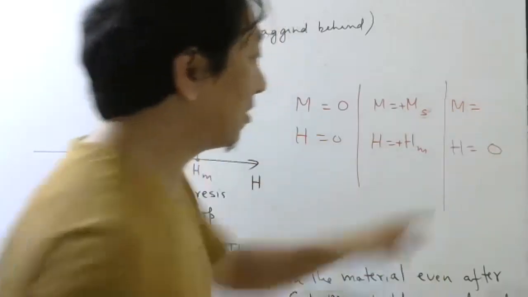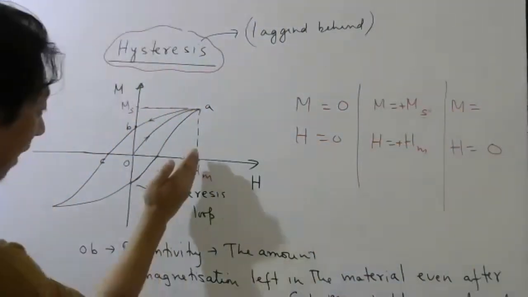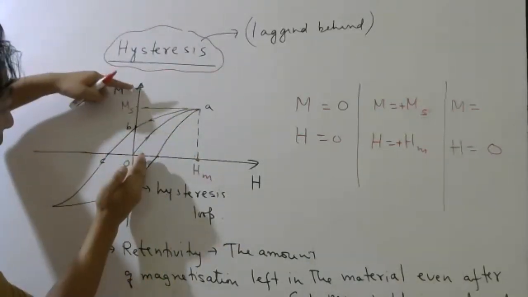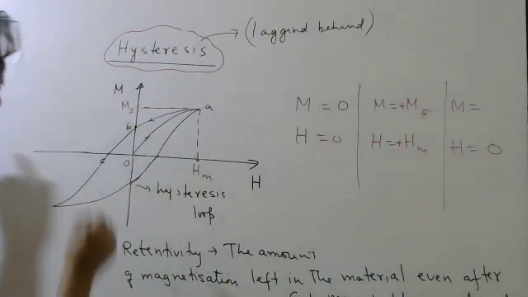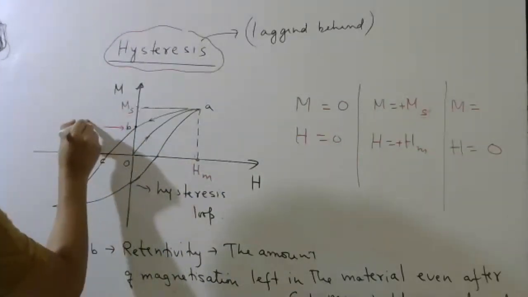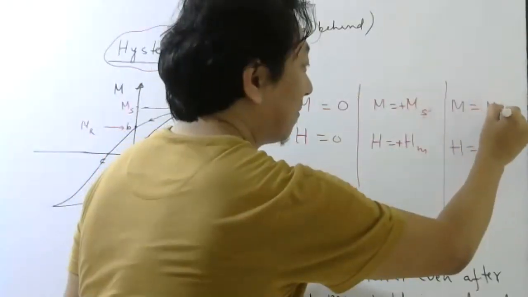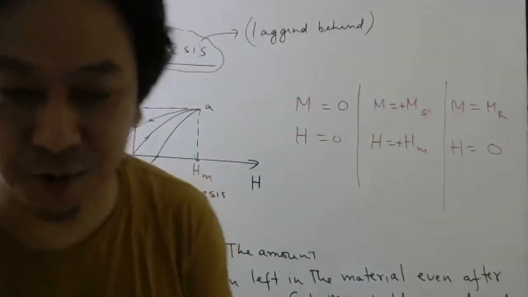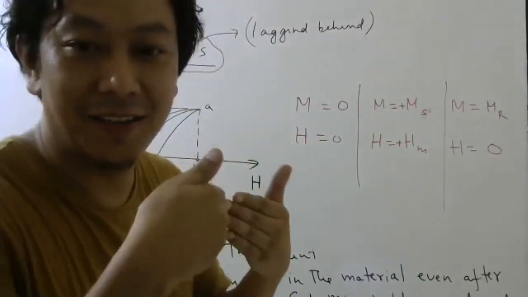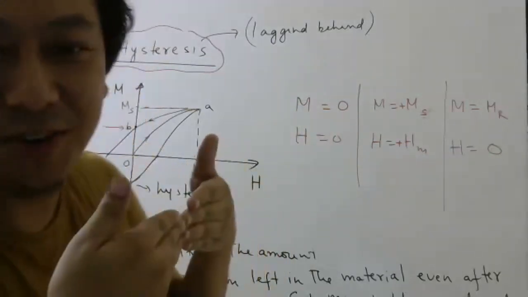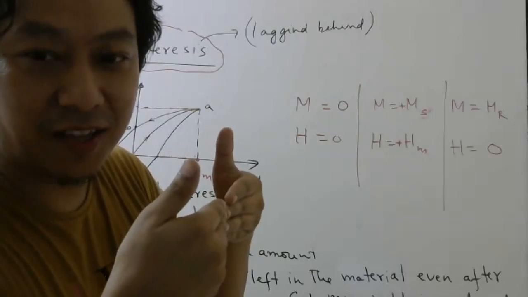Then when I brought this back to 0, did it become 0? Yes or no? When I brought H back to 0, did this y coordinate become 0? No, it did not become 0. This much amount was left. So if I call this part MR, why R? Retentivity, then this will be MR. So it is like, look here, two friends, M and H, started together.